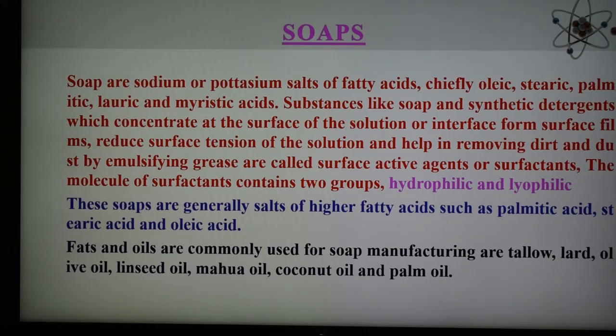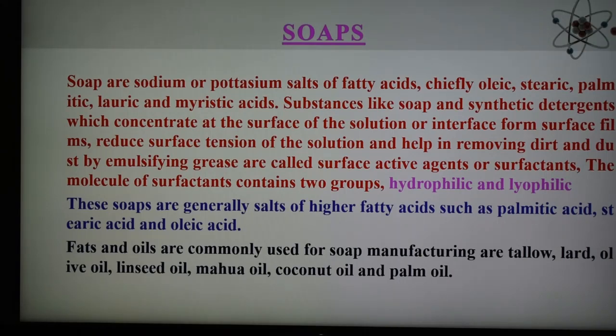Soaps are the sodium and potassium salts of higher fatty acids like palmitic acid, stearic acid, and oleic acid. They have a number of carbons, 15 and 17, more than 15, that is higher fatty acids. These soaps are generally obtained by the hydrolysis of oil and fats in aqueous alkalis. This process is known as saponification of oil and fats.